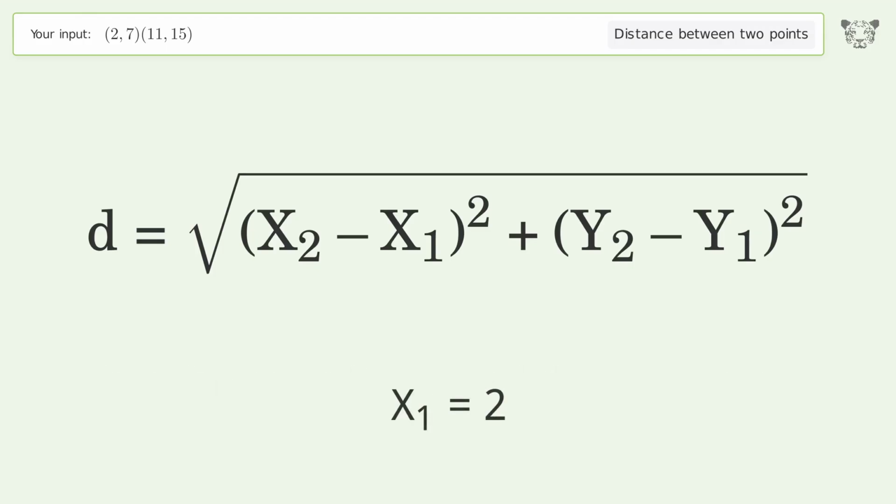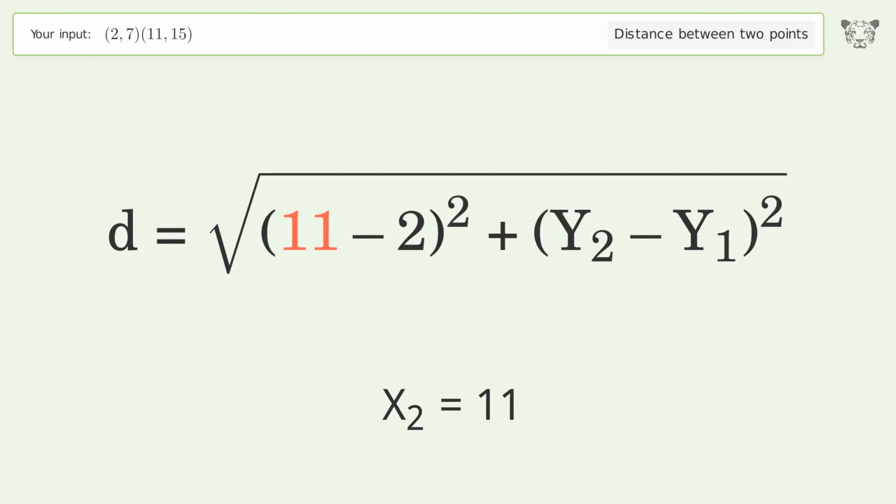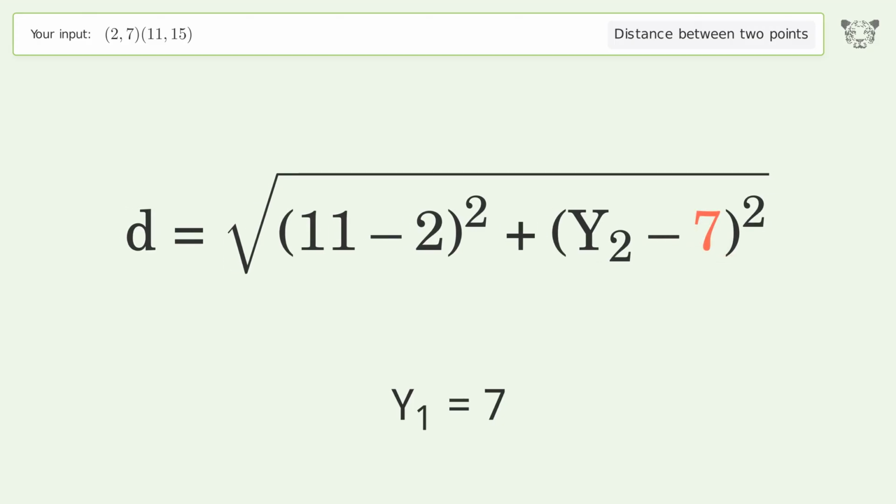x1 equals 2. x2 equals 11. y1 equals 7. y2 equals 15.